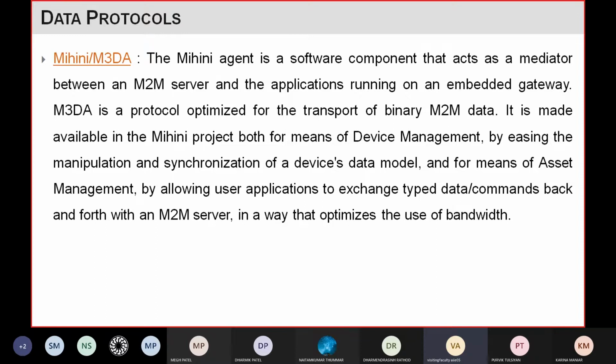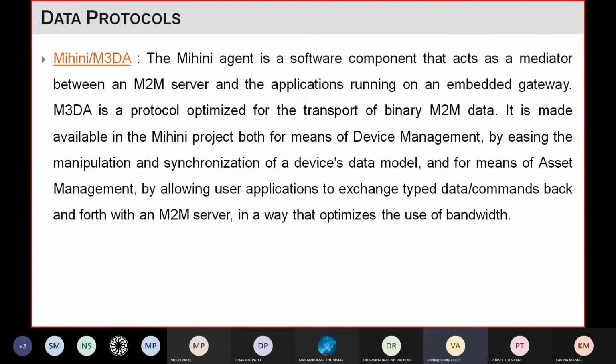This protocol is optimized for the transport of binary M2M data. Wherever you do the connection or communication from machine to machine, and the data is in the form of binary, then you can use this protocol.